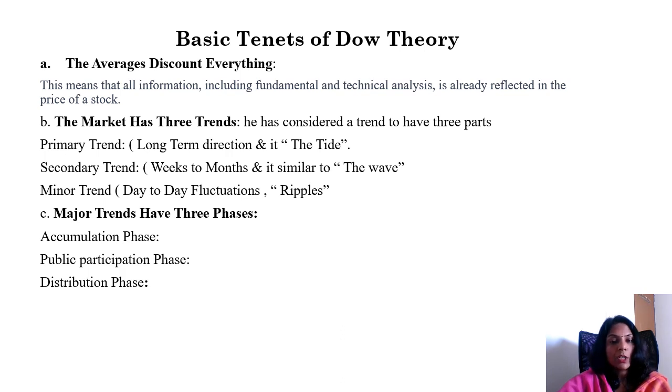So during the accumulation phase, smart money investors are buying up stock before the general public catches on. During the public participation phase, the general public begins to buy in, driving prices up, and during the distribution phase, smart money investors begin to sell off their shares to lock in profits, and the trend starts to reverse. So this is the third tenet of the Dow theory: major trends have three phases, accumulation, public participation, and distribution.